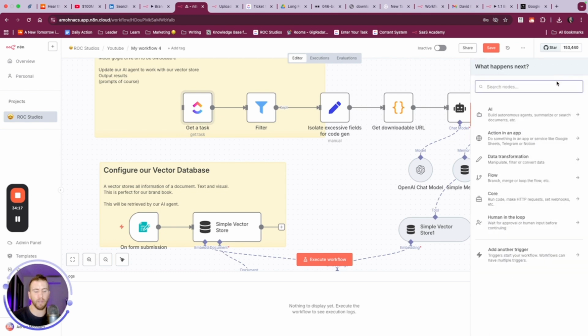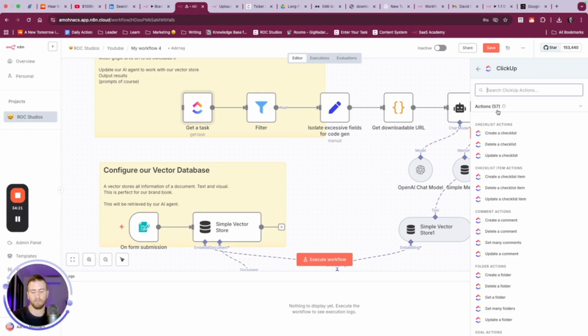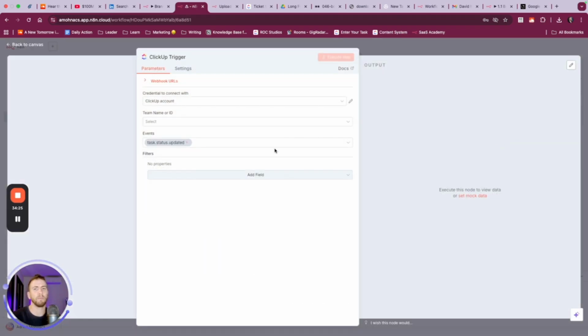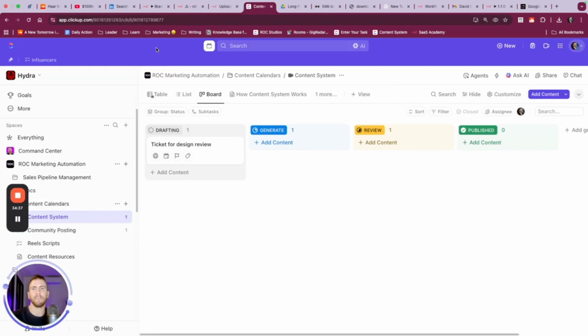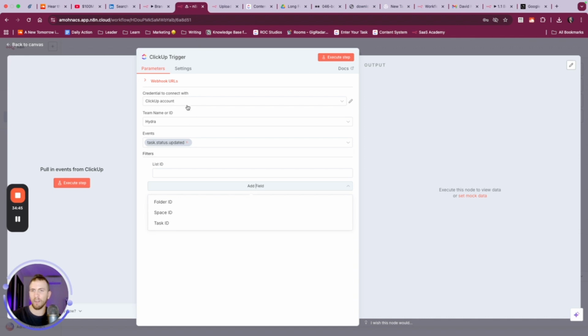And so remember, we go to ClickUp, status, boom. We want it in Hydra. We want it only for our one list, which we can get by going in, closing this, getting the very last item. We know it's the list because the element before it is li, short for list.